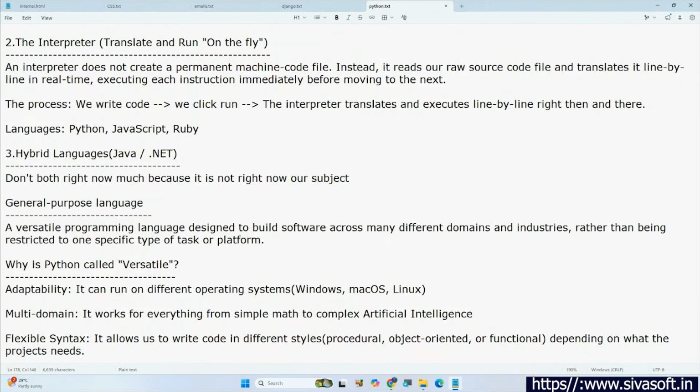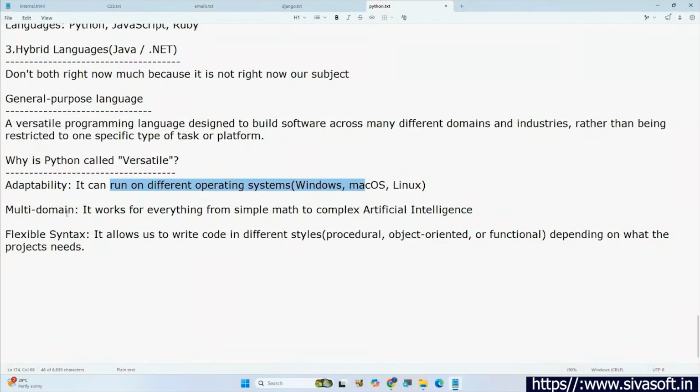Okay, so now see here. Python is a general purpose language. General purpose, even we can also call it versatile. So why is Python called versatile? Adaptability: it can run on different operating systems. Multi-domain means it works for everything from simple math to complex artificial intelligence, and also flexible syntax. So Python is going to allow us to write code in different styles like procedural, object-oriented, or functional. Okay, so now we are trying to understand these three.